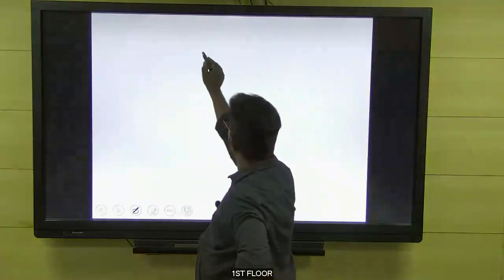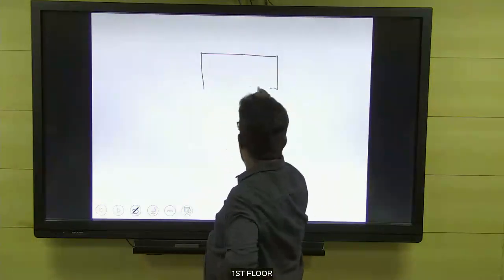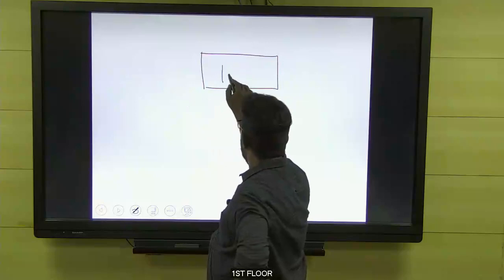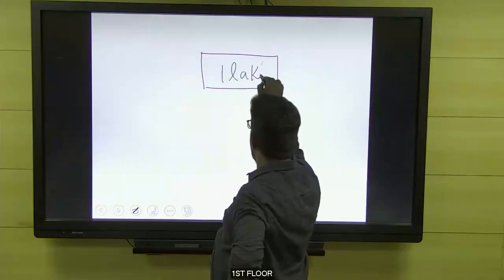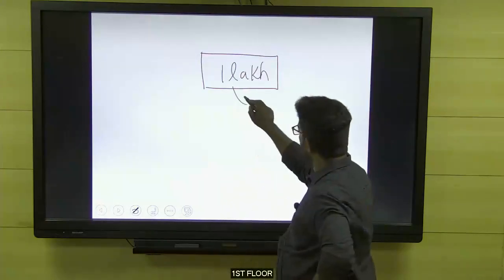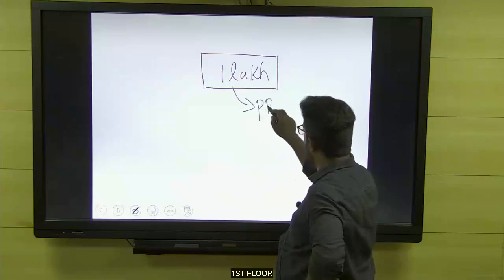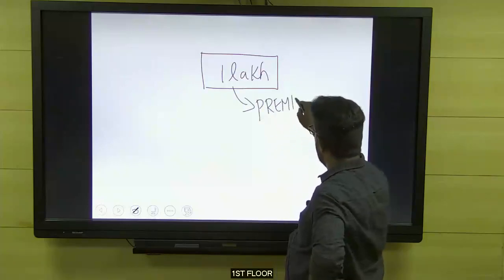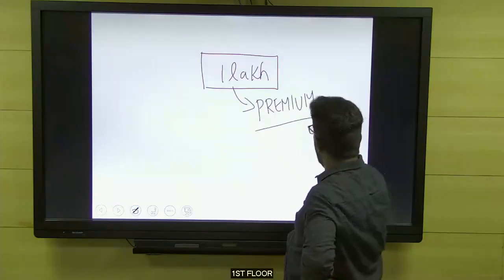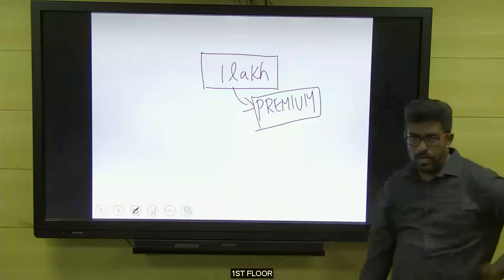Imagine that I have got a piece of land. The worth of the crop I have grown in my land is 1 lakh rupees. Same thing, I will go to the insurance company and ask the company to enroll my land for insurance. So they will ask me to pay a certain amount. That amount is called a premium. Until now we are clear.